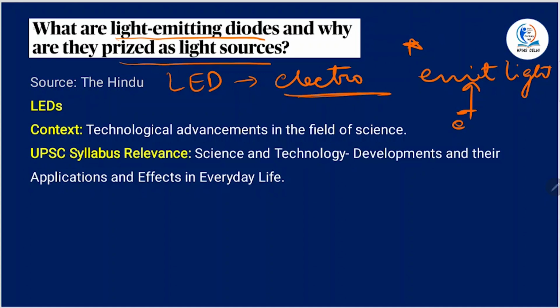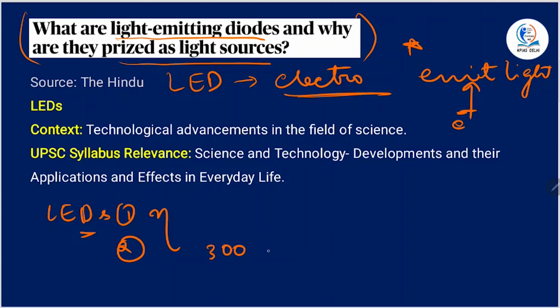So why are they making news? It's because, number one, LEDs are more efficient than incandescent bulbs and fluorescent lamps. And second, LEDs produce up to 300 lumens per watt.